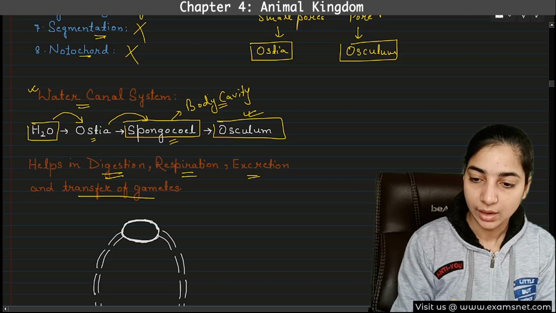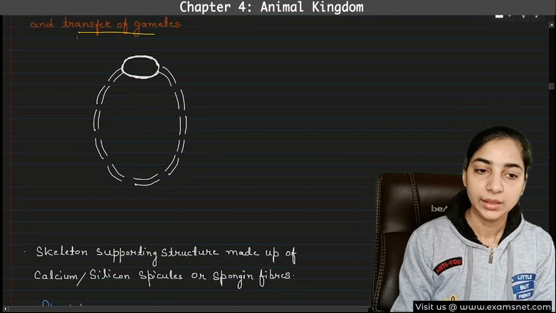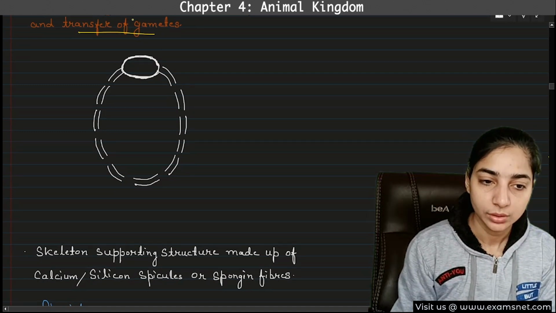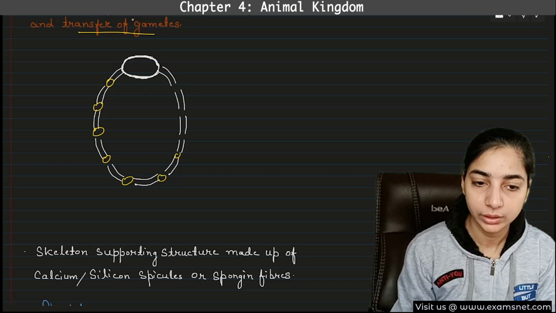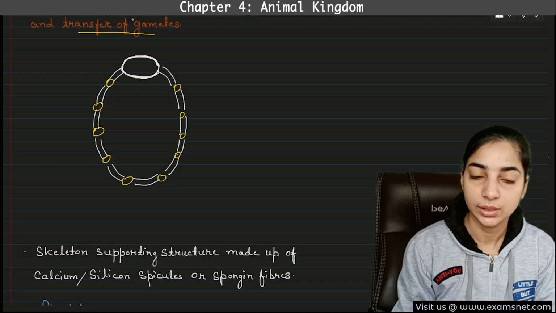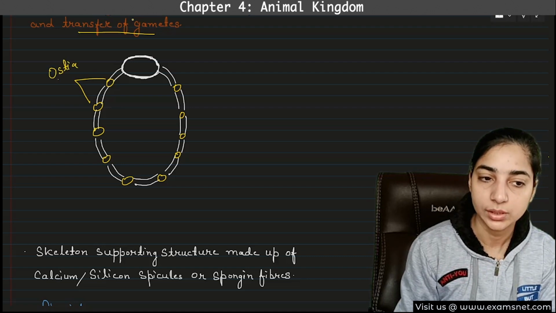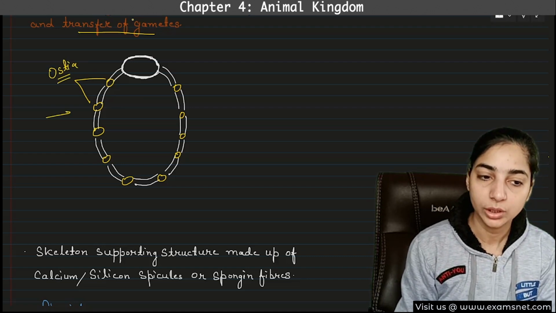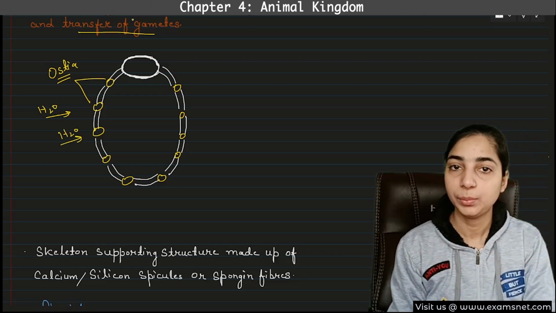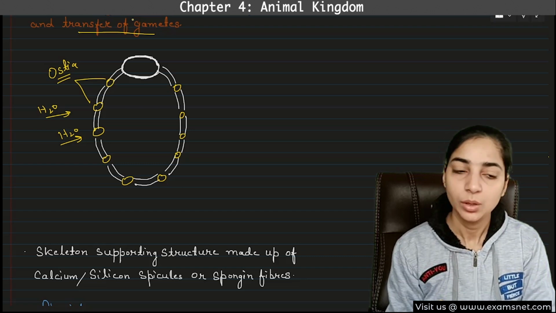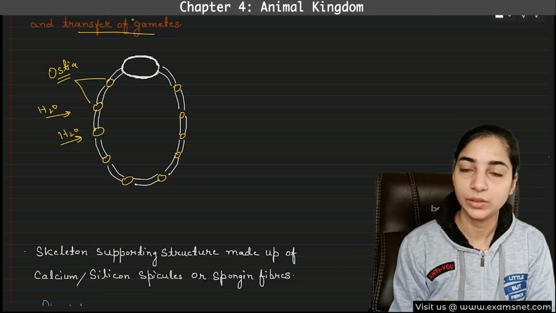So let's have a look at this diagram. Can you see that there are small pores? There are numerous pores all over the body of the porifera, or the sponges. And these pores are known as ostia. Through these pores, water will enter into the body. Water will be accompanied by the food particles or gametes or anything that is required. Even the oxygen that is required for respiration is part of this water only.